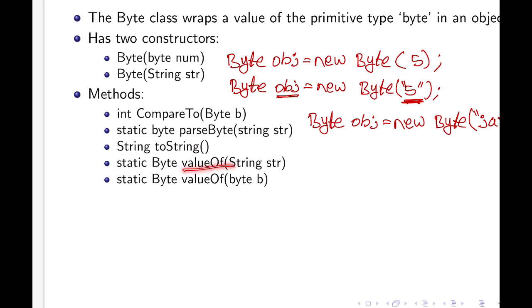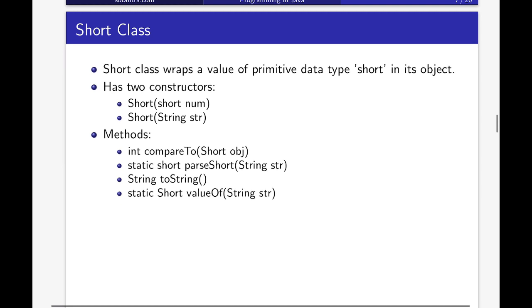Then another method is value of. It is going to return a byte object, and it takes one string parameter and converts that string to a byte object. And another is value of byte b, taking one byte parameter and converting that into a byte object. Similarly, we have the short class. Another wrapper class is short. It converts the primitive type short into an object, and it also has two constructors like we have discussed earlier. So you can take either a string or a short value.